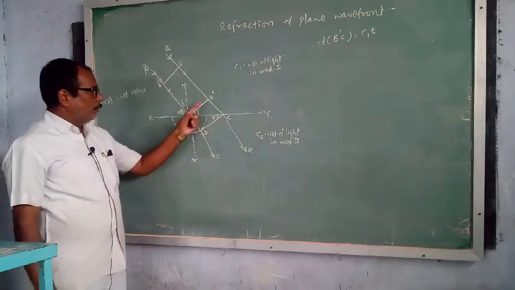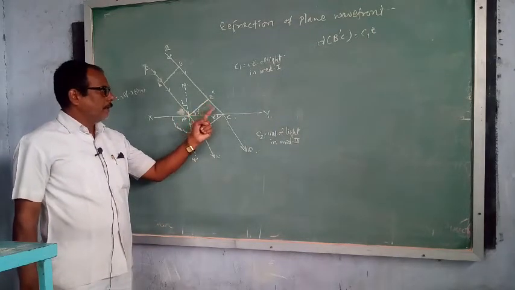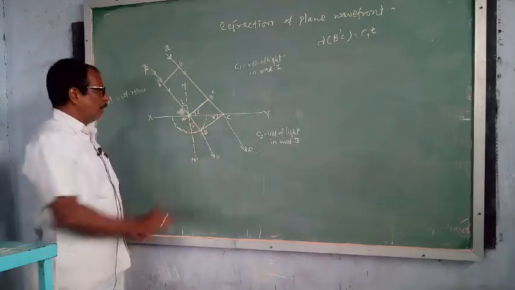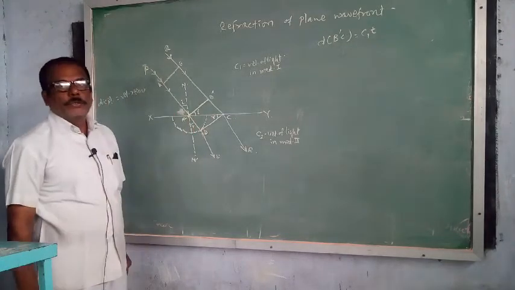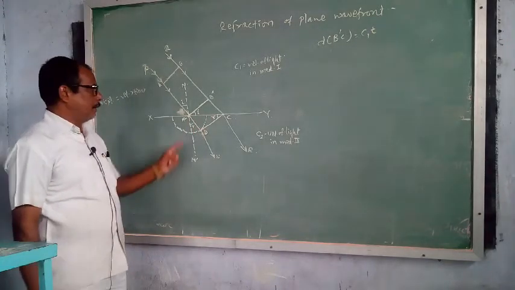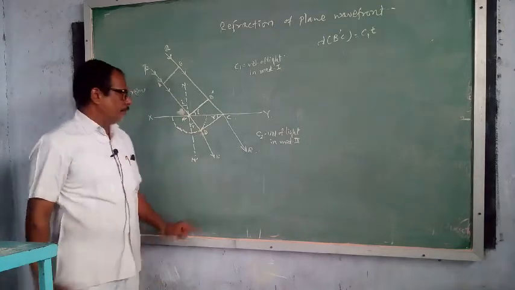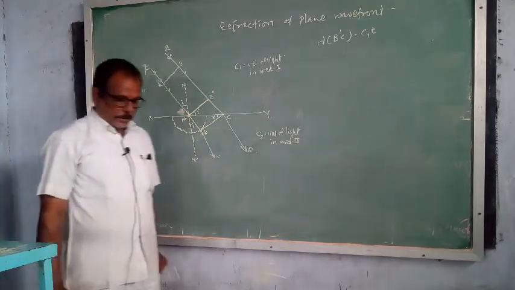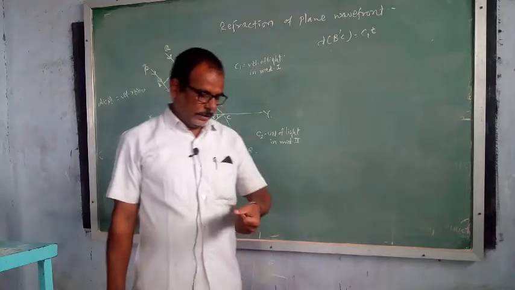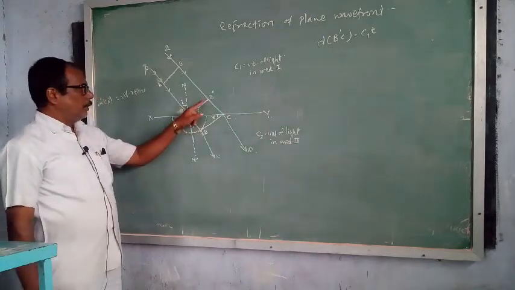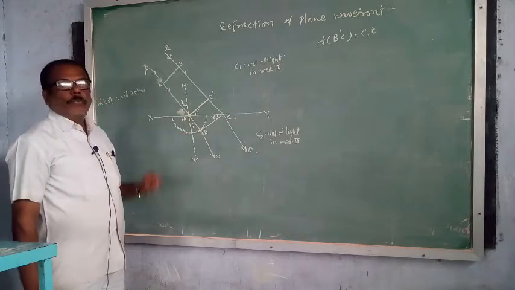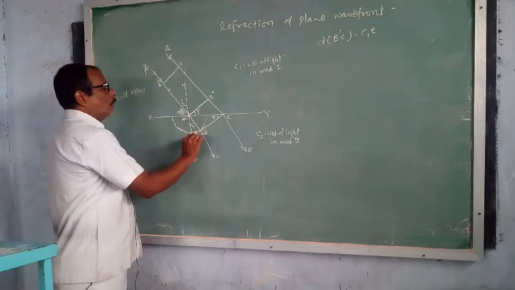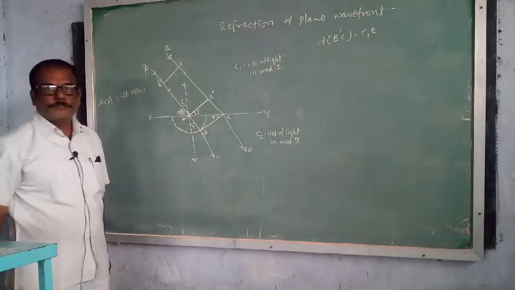At the same time, when this ray covers the distance B dash C, in this time interval this point A dash, according to Huygens principle, will act as a secondary source, because it is a point on the wavefront, and according to Huygens principle every point on the wavefront acts as a secondary source. Therefore, during this time, from A dash secondary waves are emitted, and these waves spread over a hemisphere.